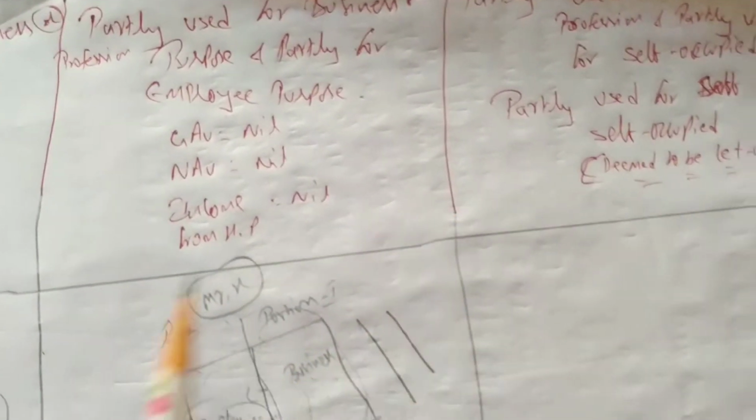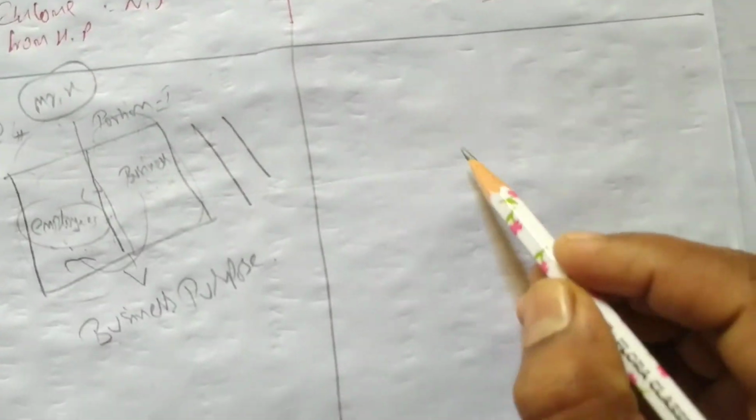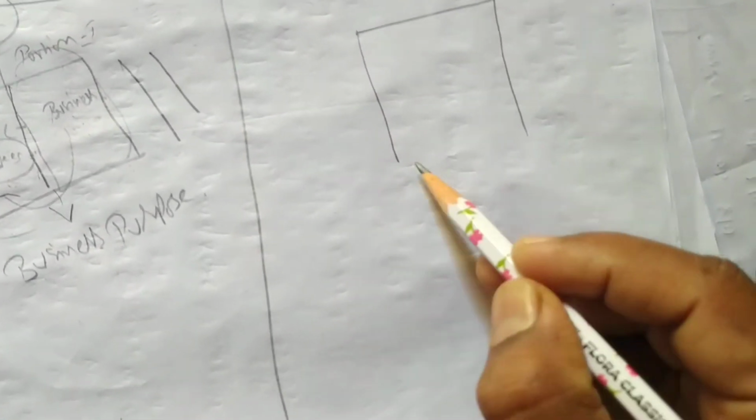Here we have no issues, here also we have no issues, but the actual problem starts when the owner of the property, this is the owner of the property,